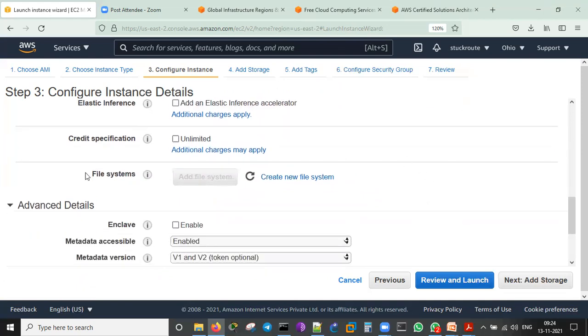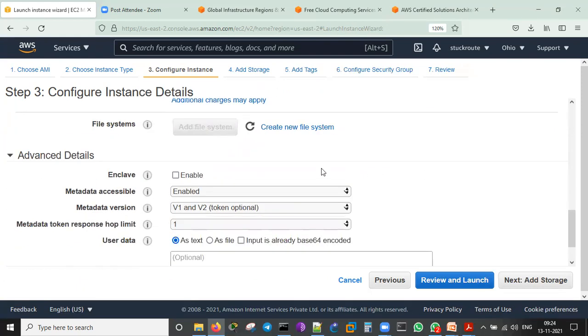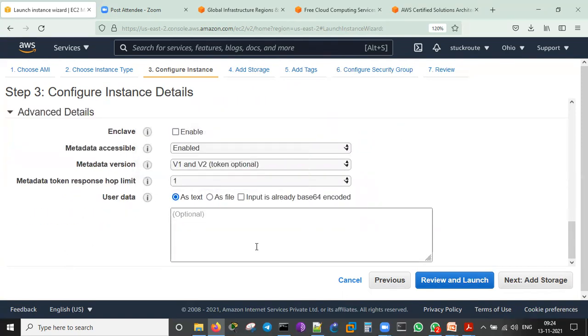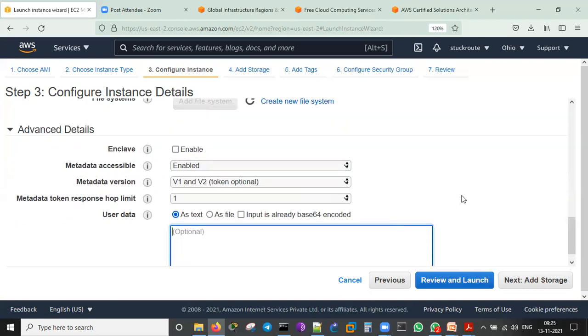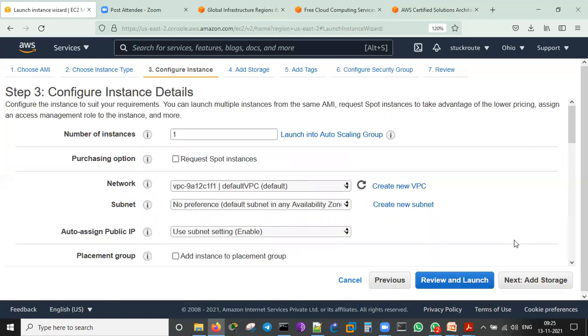Elastic instance, credit specifications, file systems. I can have my own file system if I have something. And I would like to give some advanced details. When the server is starting, if I would like to run or install certain applications on this, I can give the script. I can paste the script over here. While the server is starting, AWS will install all the services and make them available for me. When the server is ready, I will be able to run my services without any delay.